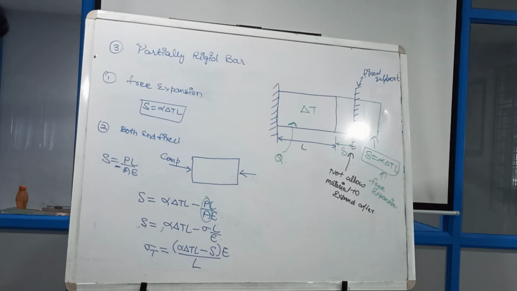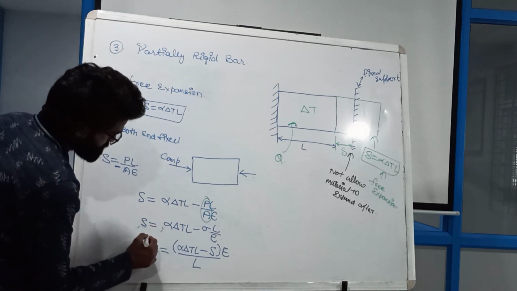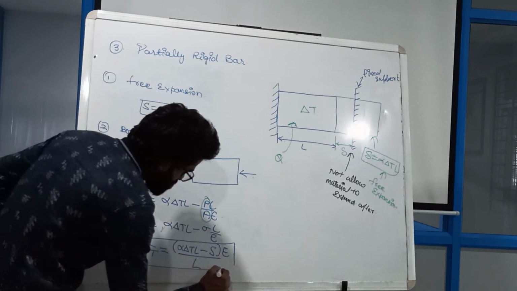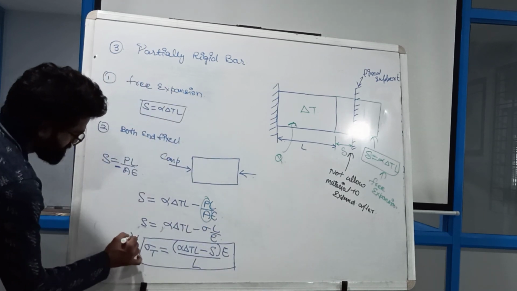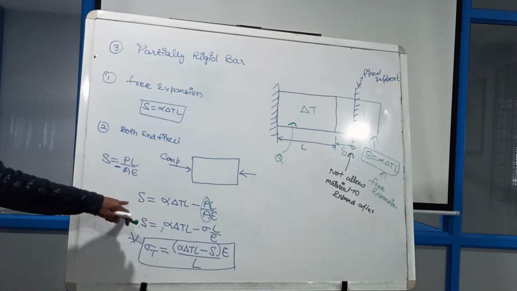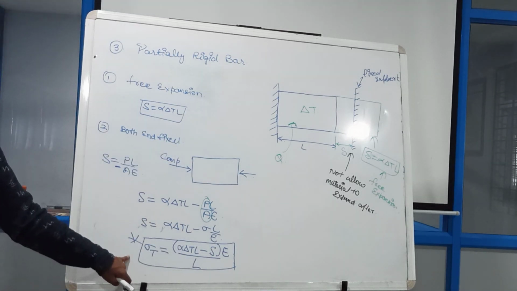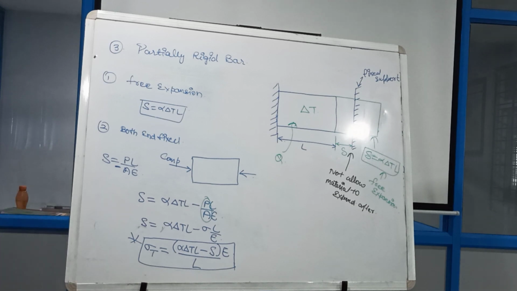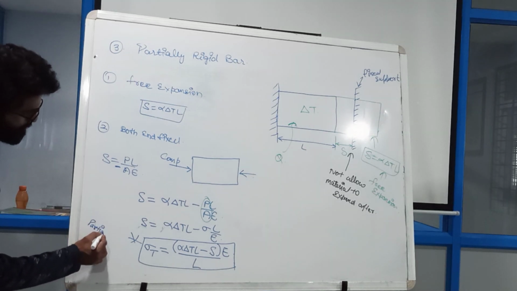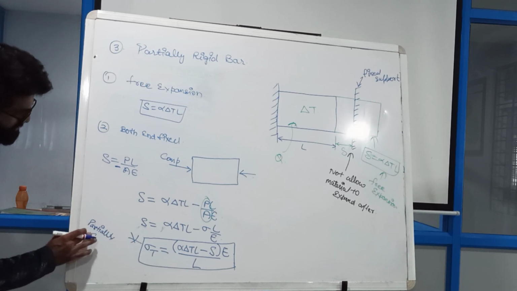So let us say, this is a very important feature. In this case I am getting both the values: I am getting the delta as well, and I am getting the sigma T as well. And this case is for partially rigid.